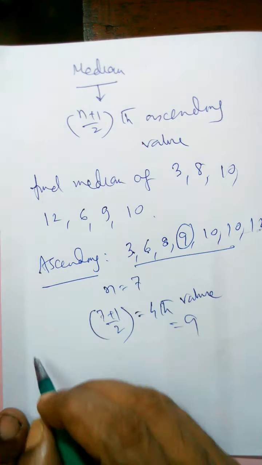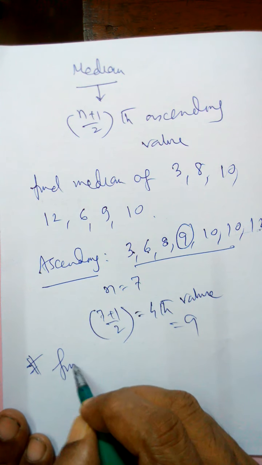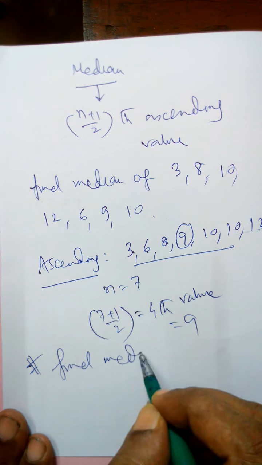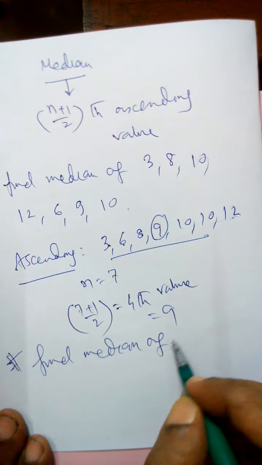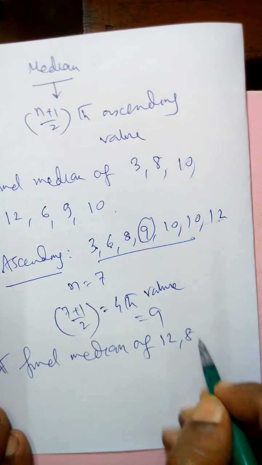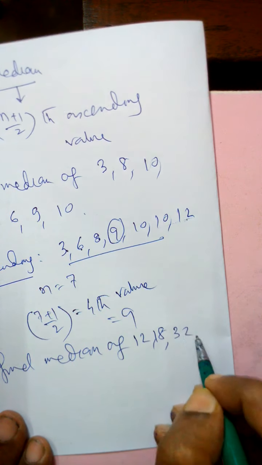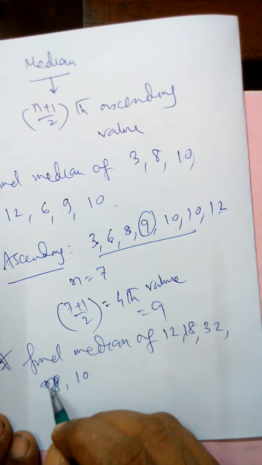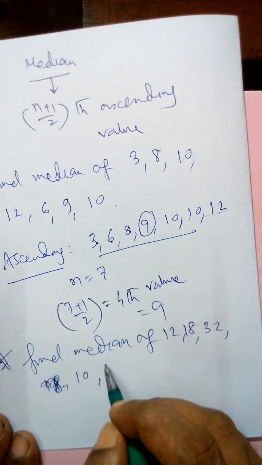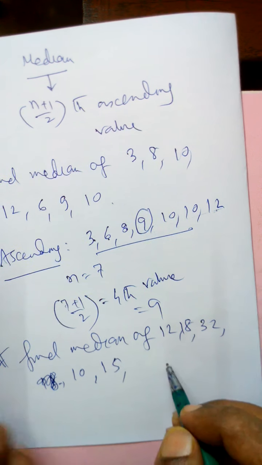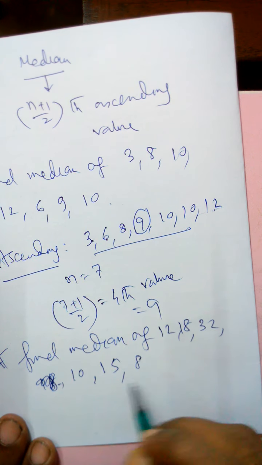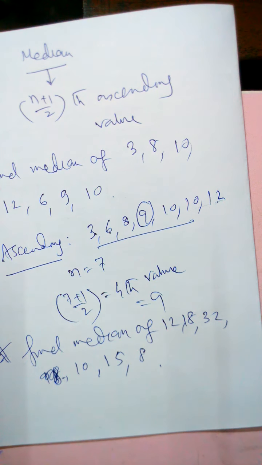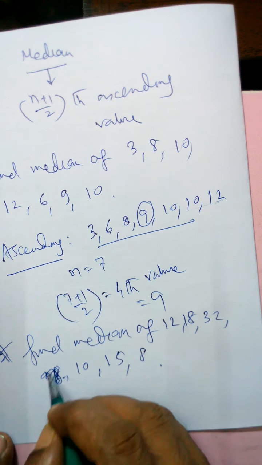Now coming to, if I ask you this way, find the median of 12, 18, 32, 10, 15, 8, this way. Now the first thing we'll do is arrange the data in ascending order.